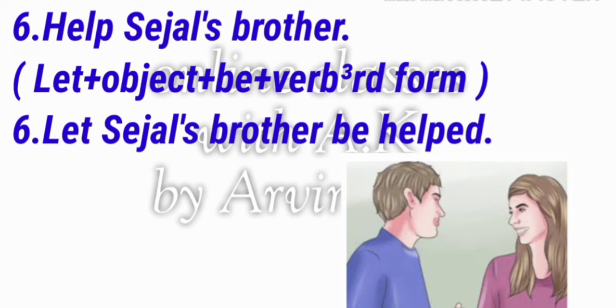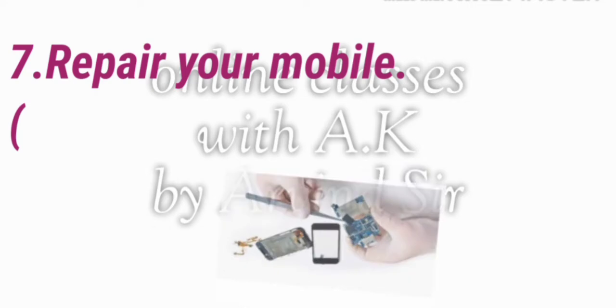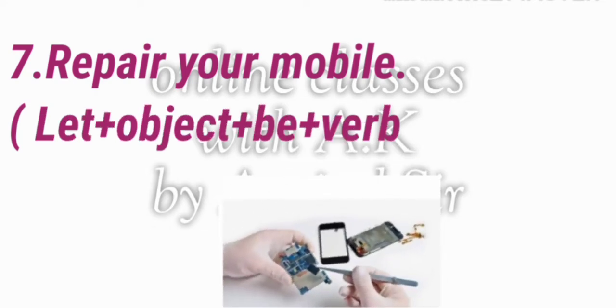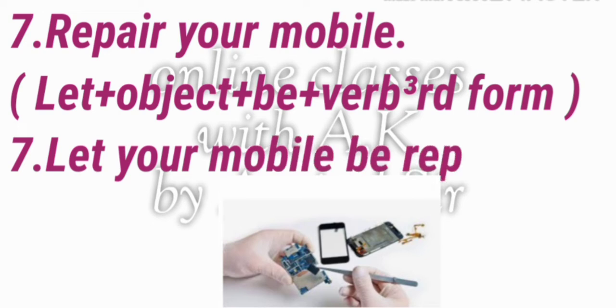First of all we will put let, then the object, Sajal's brother, then be, then verb third form. So the passive voice will come: Let Sajal's brother be helped. Now we will see the next sentence. Repair your mobile. Then we will follow this formula. By seeing this formula we will change from active to passive. So our passive voice will come: Let your mobile be repaired.